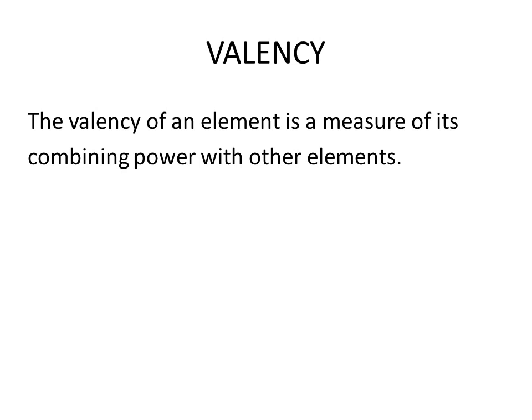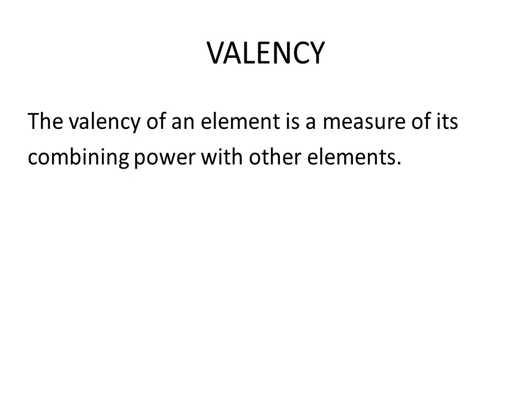Valency is measured in terms of hydrogen atoms or oxygen atoms. It is the number of hydrogen atoms or double the number of oxygen atoms that can combine with it. Since no other element has combining capacity less than that of hydrogen, the valency of hydrogen is taken to be 1 and is considered a standard.